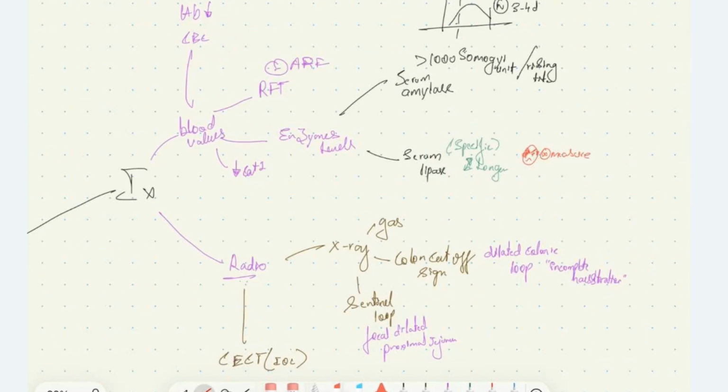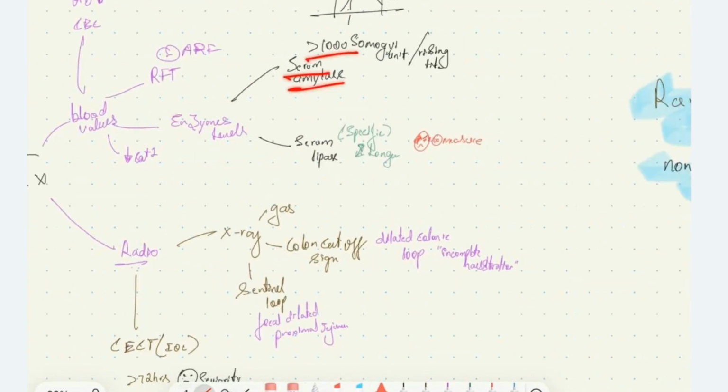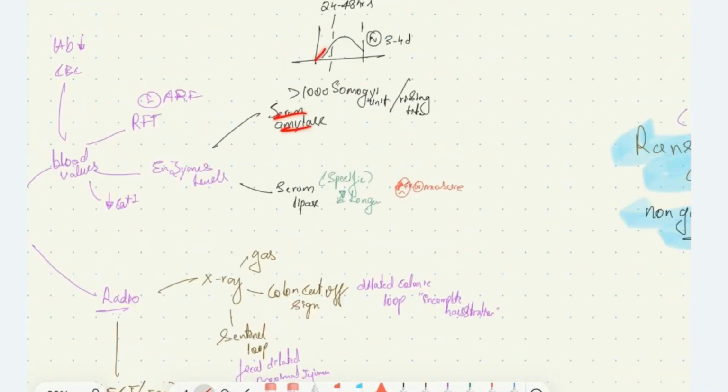We should do RFT, that is renal function test, to rule out acute renal failure. The enzyme level estimation is very important. The serum amylase level will be more than 1000 Somogyi units, or there will be a rising titer of serum amylase. The serum amylase rises during the first 24 to 48 hours. Then it reduces to normal level within 3 to 4 days.